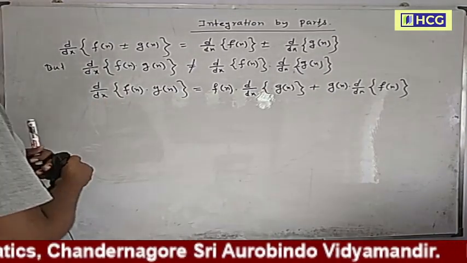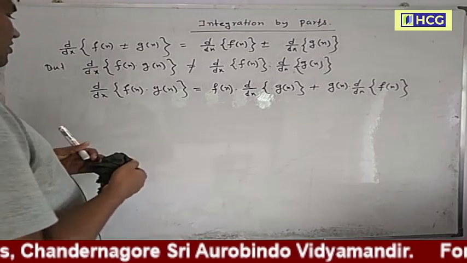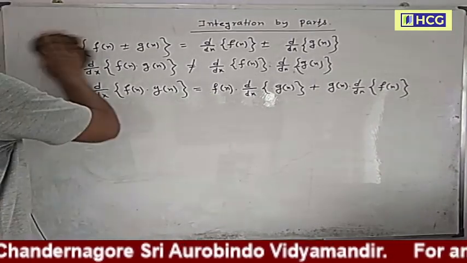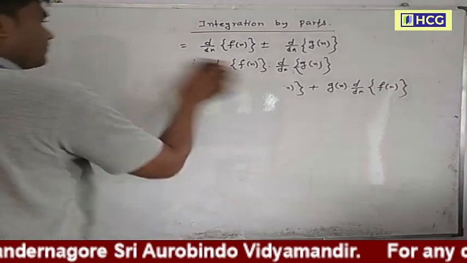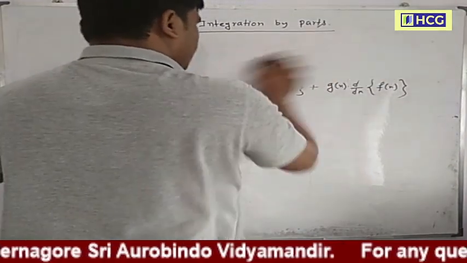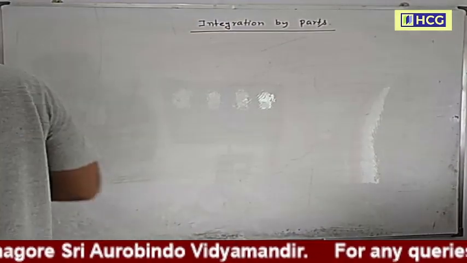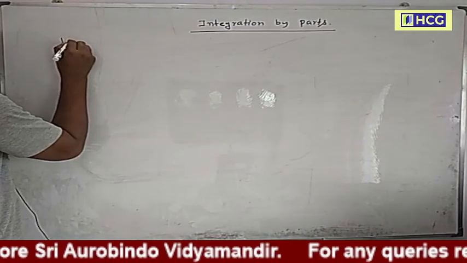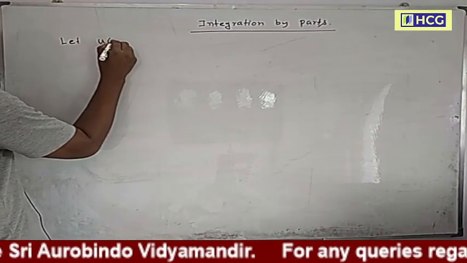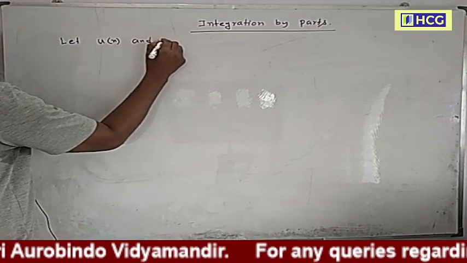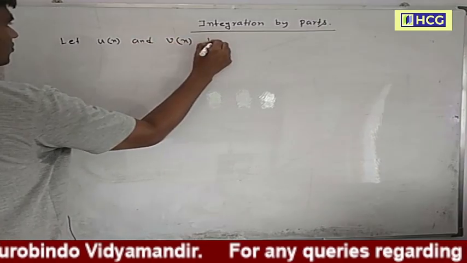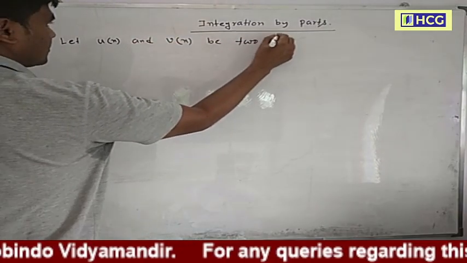The indefinite integral of a product of two functions. Let u(x) and v(x) be two functions.